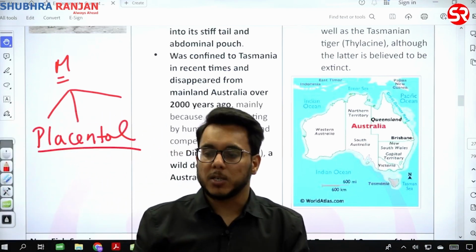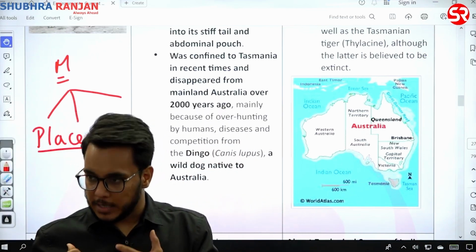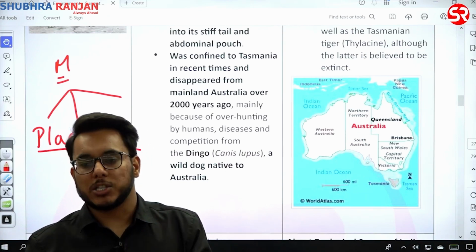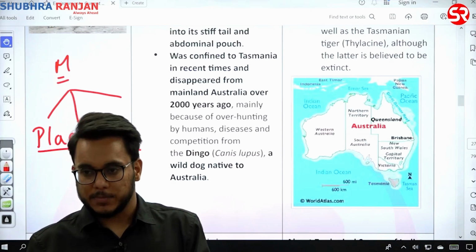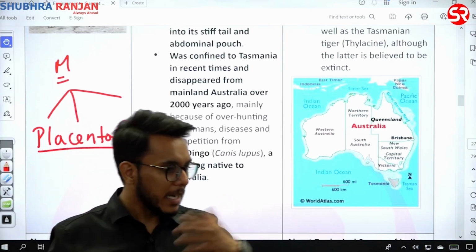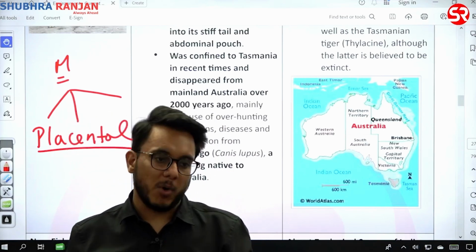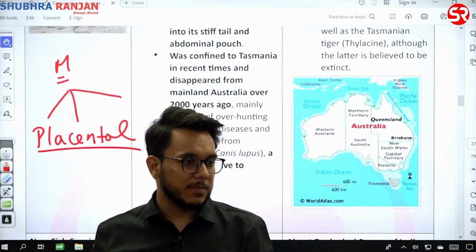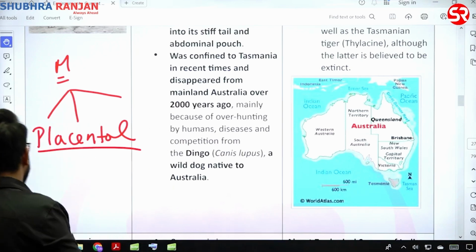Placental mammals will give birth to young ones, and the young ones, when they are in the body of the mammal, will be nourished and sustained by a placenta. So the placenta nourishes the embryo in the body. Placental mammals. What are humans? Humans are placental mammals. Fine. Then there are